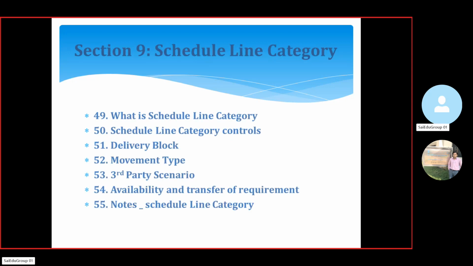In section 9, we are going to discuss schedule line category: what is a schedule line category and how we are going to control it. Next we are going to discuss delivery blocks and movement types, how we are going to configure third party scenarios, and availability and transfer of requirements. Here we're providing schedule line category notes, so it will be easy to remember for future reference.